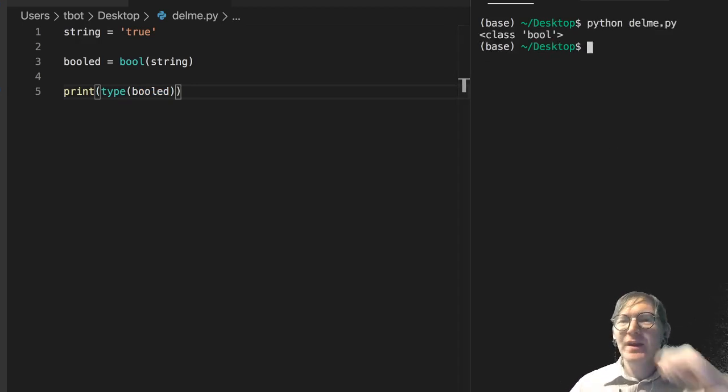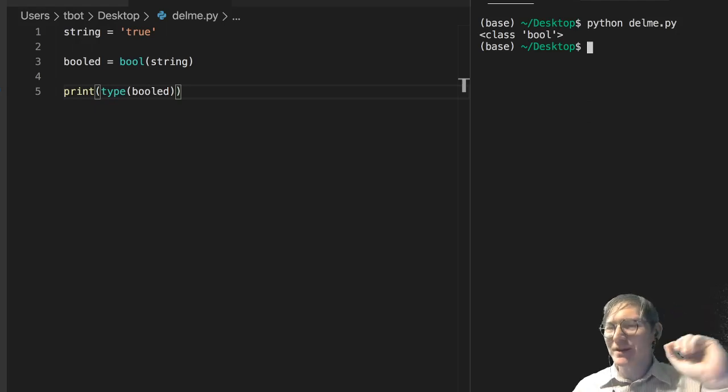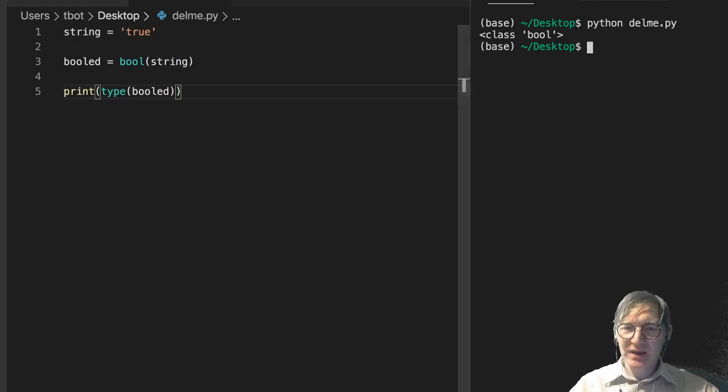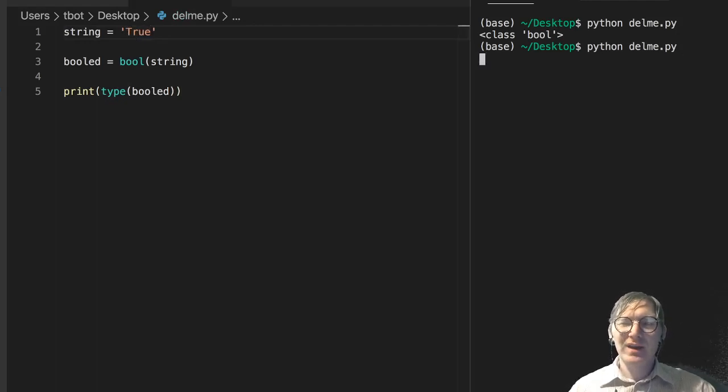Class bool. Now this is interesting, okay? Notice that I have lowercase true there. You would think this would have to be uppercase in order to work, and it doesn't. Now, that's weird.